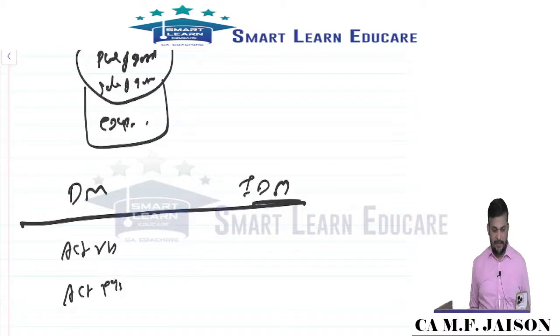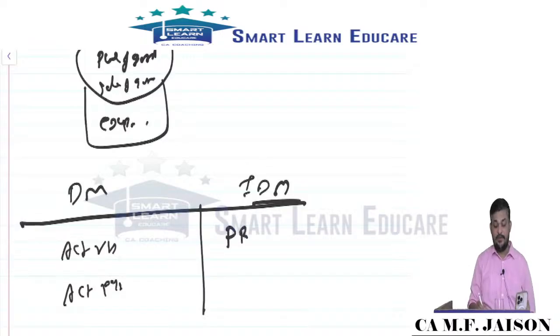So in the direct method, actual receipts and actual payments should be taken. Under the indirect method, we will take the cash flow from operating activity with the help of profit, so we will arrive through PBT, my dear friends.